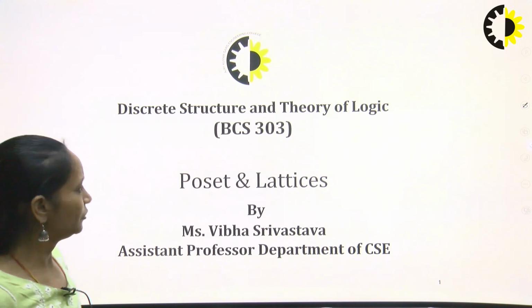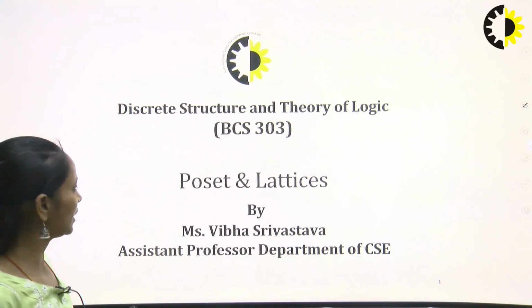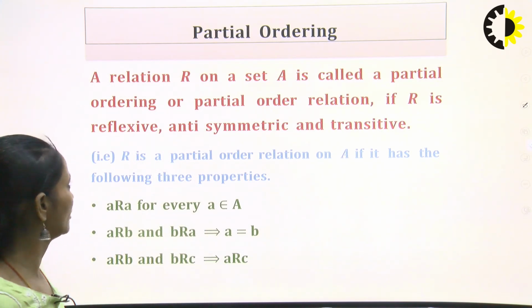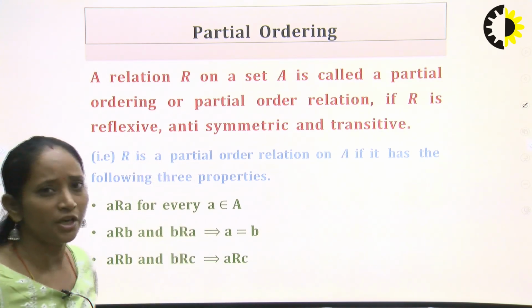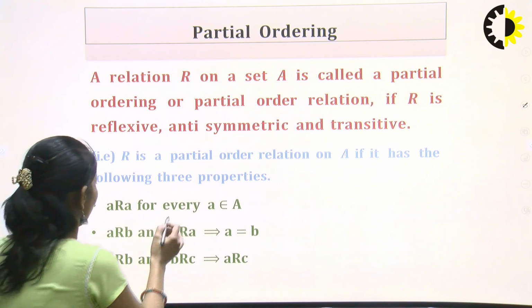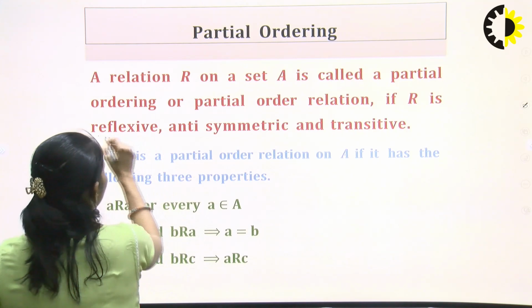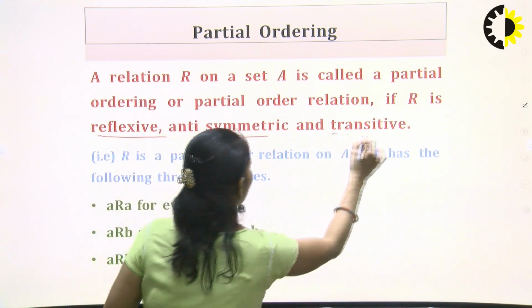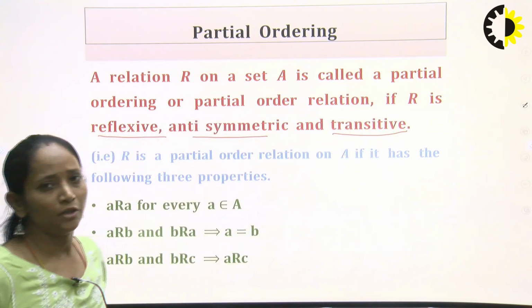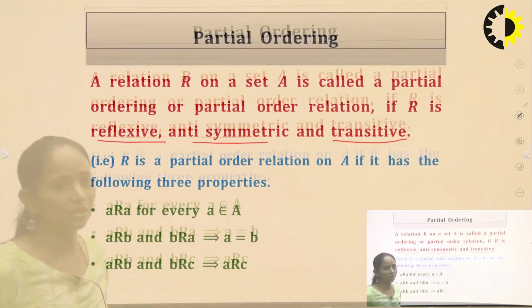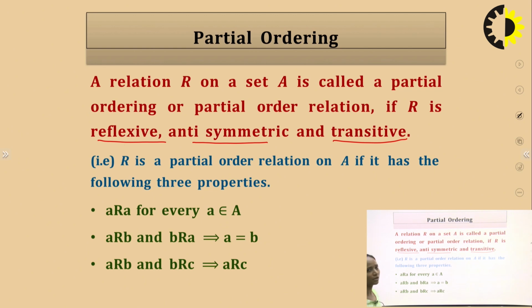Before we start with posets and lattices, first we have to understand what a partial order relation is. A relation is a partial order relation if it is reflexive, antisymmetric and transitive, meaning any relation which satisfies these three properties will be a partial order relation.